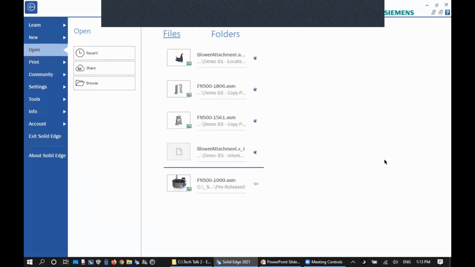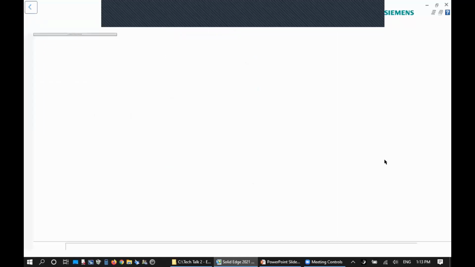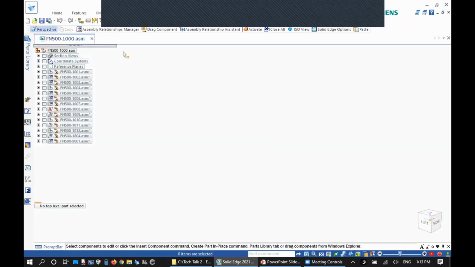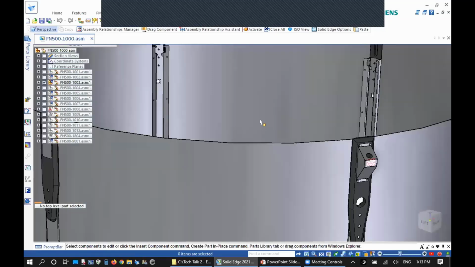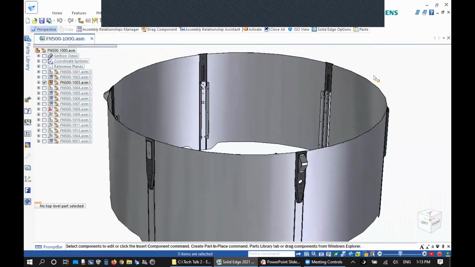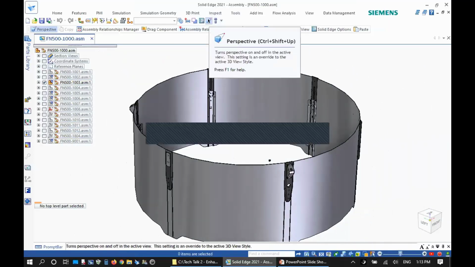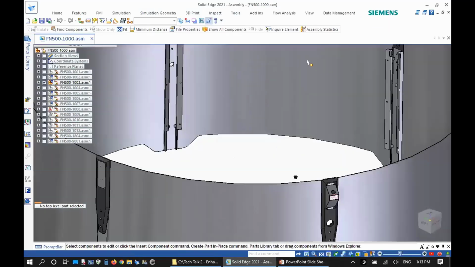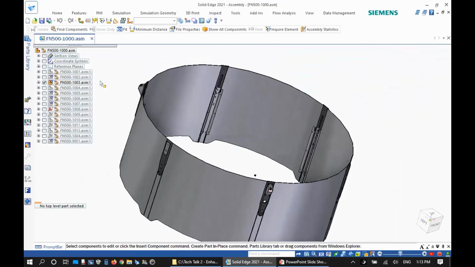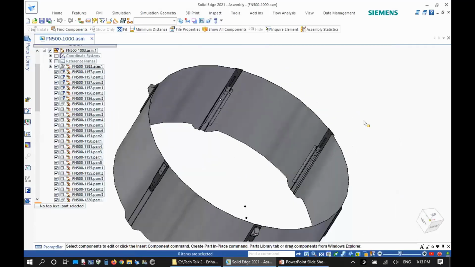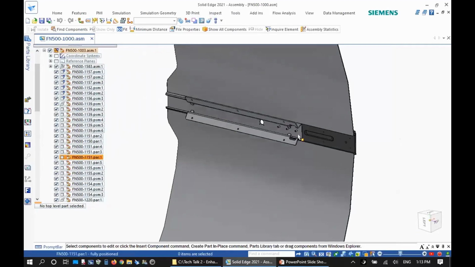And when I open this assembly, you'll see that it goes almost instantaneously. So there is pretty much no waiting time. I just open that assembly, and I can just show the components I want to work with, and start working on this assembly. This is one area where this new functionality comes really handy, because I don't have to activate parts and wait till it happens. I can work with inactive parts, and you can see if I expand this assembly, all of them are inactive.